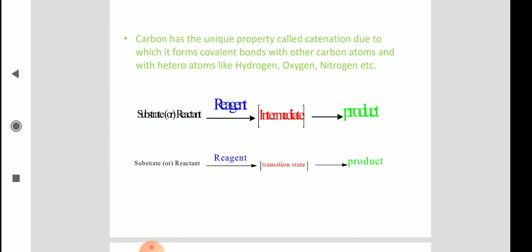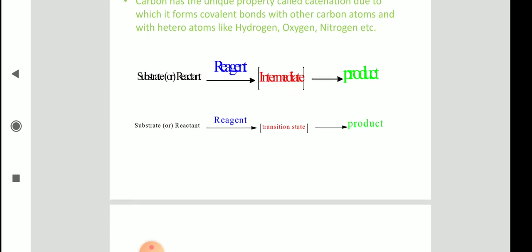So first of all, this is the necessity of the study of organic chemistry. Okay, so you see, in any reaction generally a substrate or reactant or starting material is present. If you employ a reagent on that, it will convert into product.